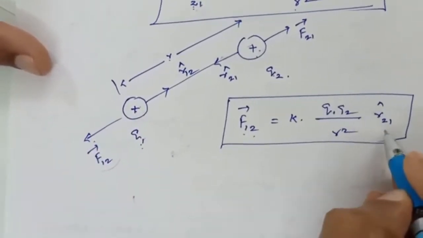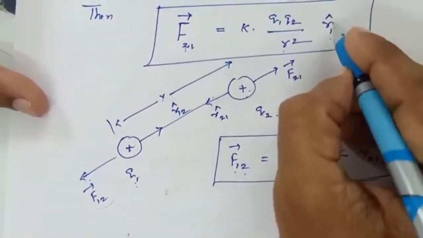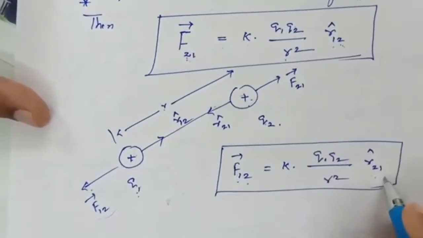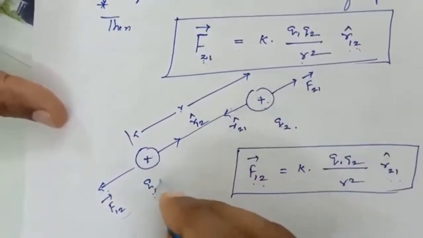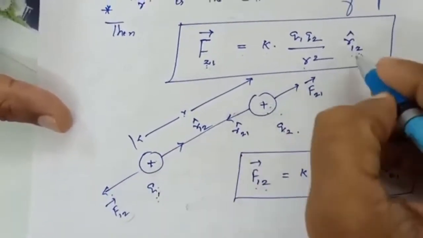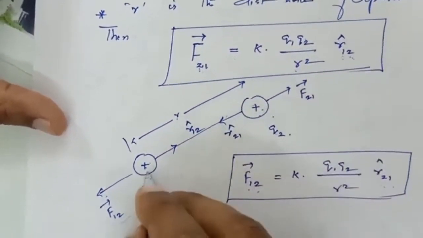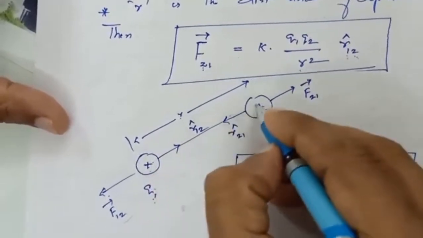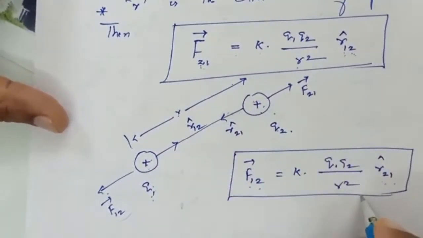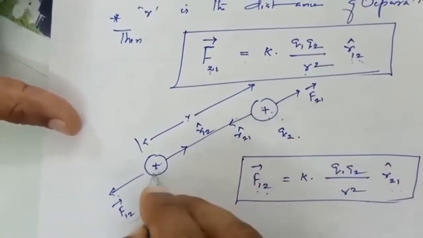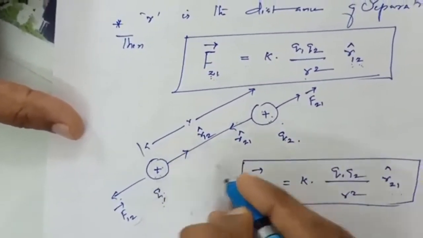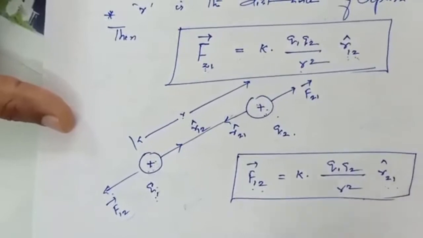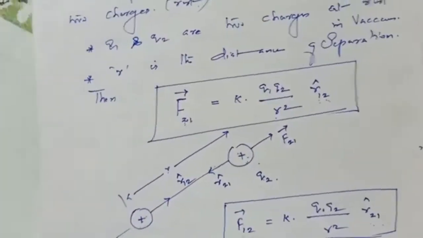Now, when we come to this distance, here R12 cap is there, here R21 cap is there. The difference between these two is, in this case, the force on the second from the first, which means you are measuring the distance from the first, R12 cap. But in this case, the force on the first charge from the second charge, you are measuring the distance from here to here and therefore R21 cap. So that's all about this vector notation.